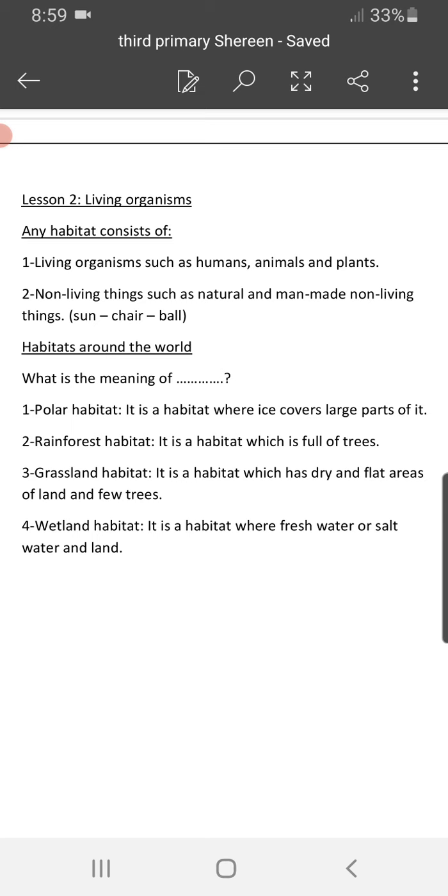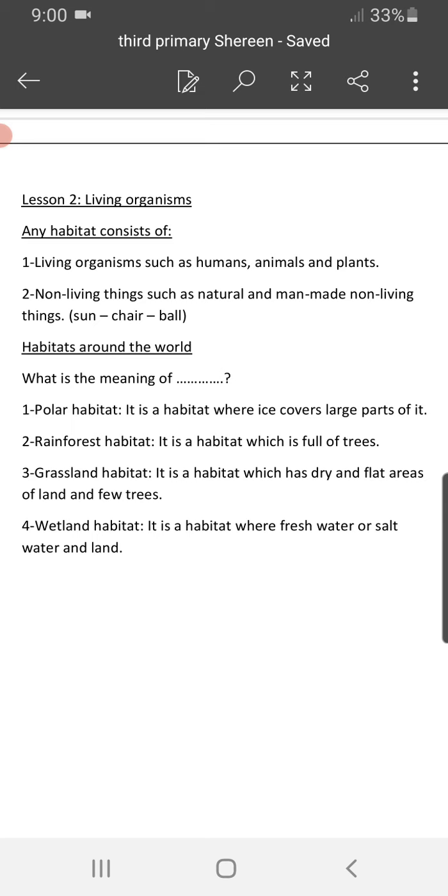It contains igloos, the homes made of ice, and it has penguins. This is called the polar habitat. It is covered with ice over large parts.